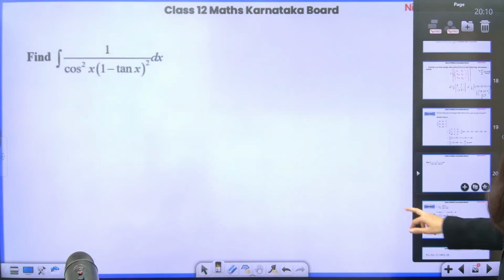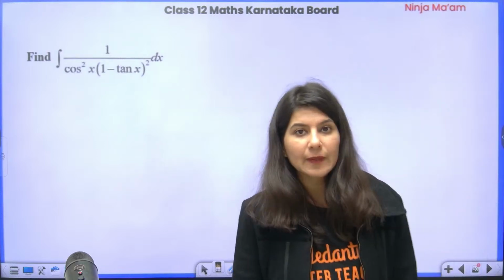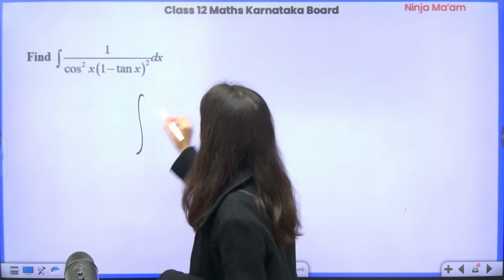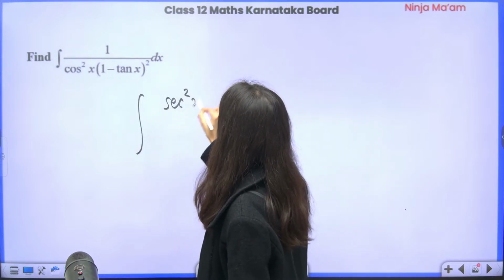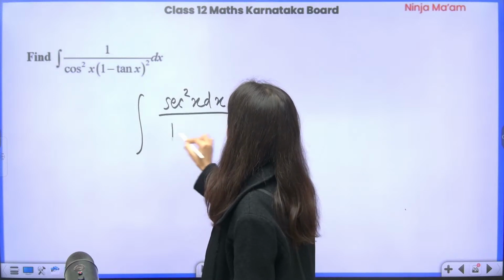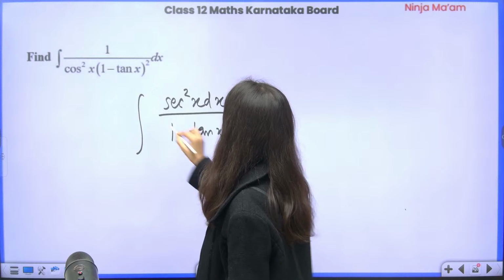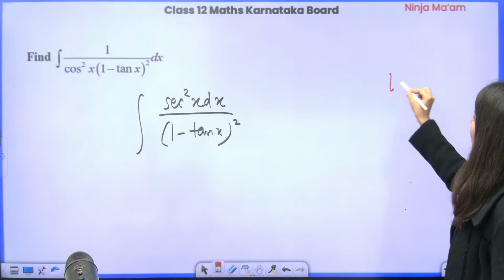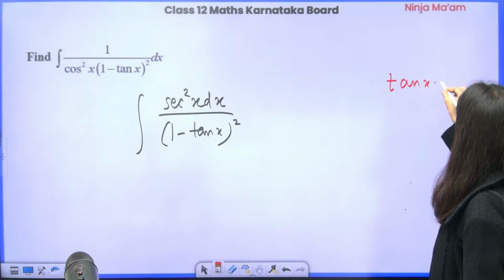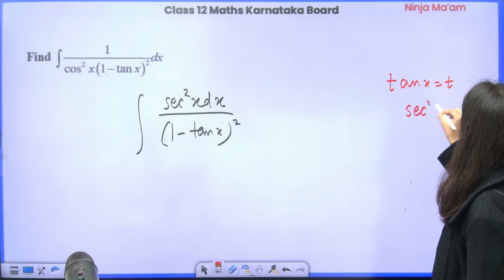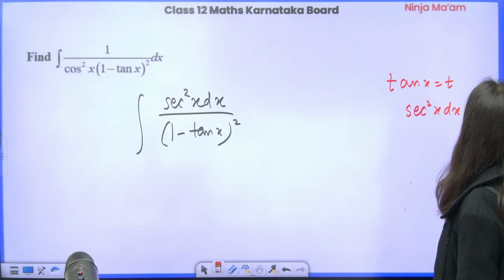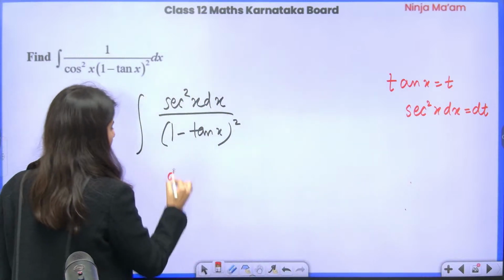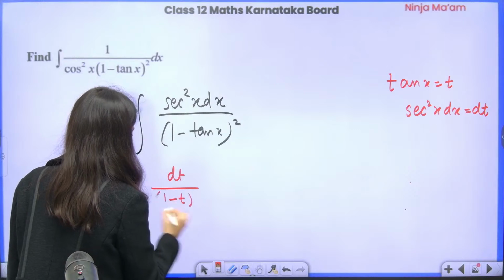Now we are going to move towards this question, which is, by the way, a direct basic question from integration. If you clearly observe, 1 by cos square x can be written as sec square x, and this is 1 minus tan x whole square, correct? So it is a direct substitution based problem. You can see, put tan x equal to t and you're going to get sec square x dx equal to dt. Okay, so from here you are going to get dt upon (1 minus t) whole square.